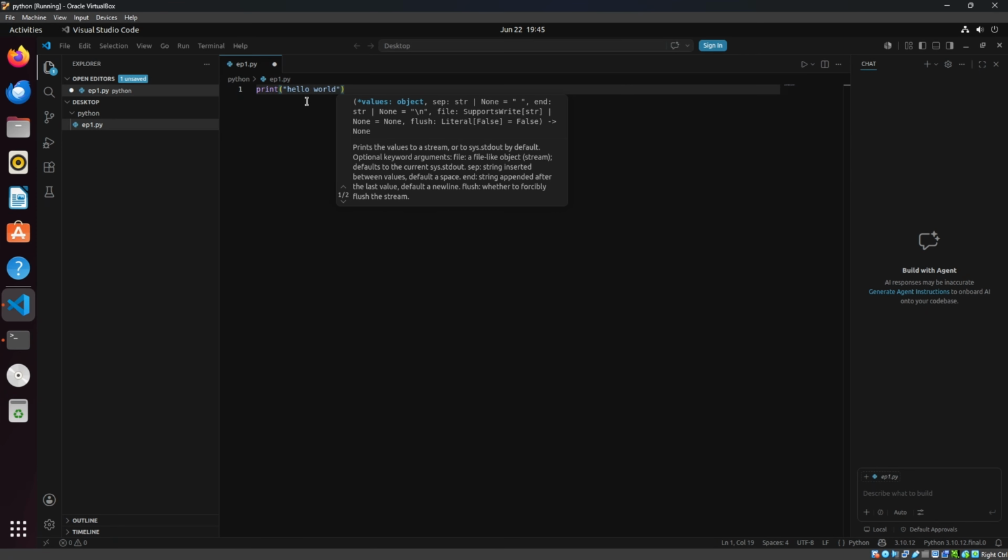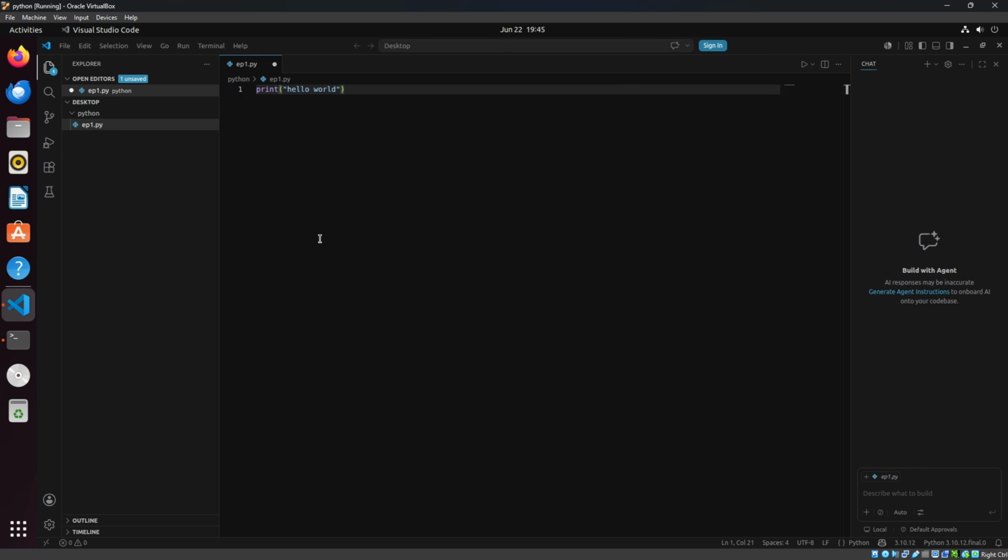First we have print. This is what's called a function. This is how you're telling Python to display something on screen. The parentheses is just telling Python, hey, I'm giving you something to work with here. The quotation marks is telling Python whatever is between them is text and not actual code.